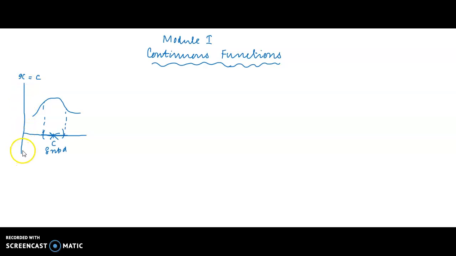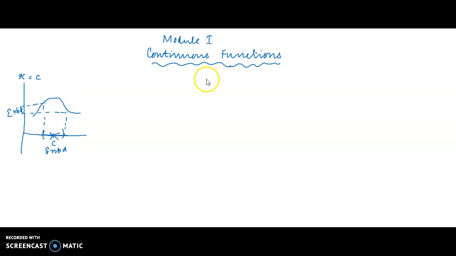And this is plotted in the other axis, and the values of the function lie within this range, and this is called the epsilon neighborhood. When x approaches c, if f of x approaches a particular value, then the function is said to have a limit at x equal to c.